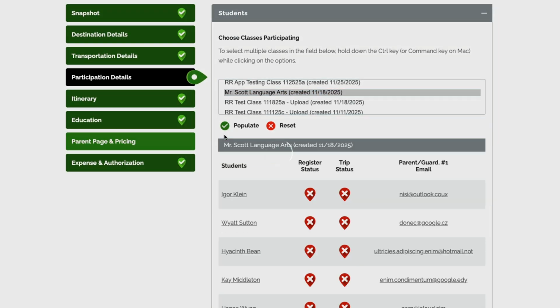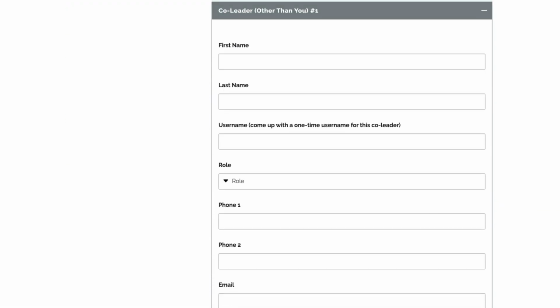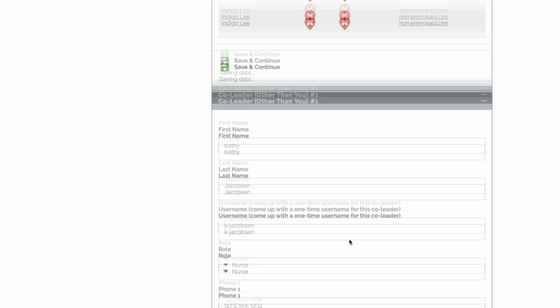Please note that once a class is involved in the payment of a trip, you will not be able to add more students to that class. If new students join the class at such a point, you must create a new, separate class for those additional students, then add that new class to the appropriate trips. Beneath the Student section, you can record the info for any co-leaders that might be accompanying you on the trip.